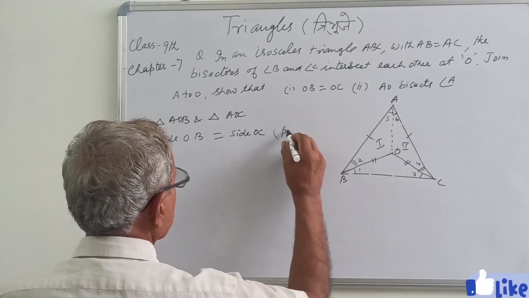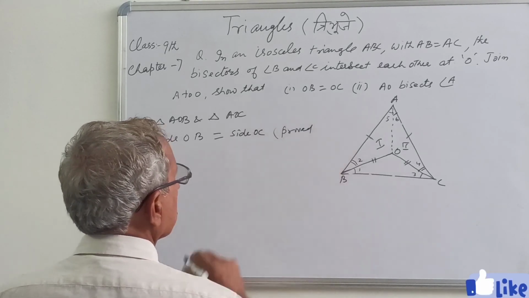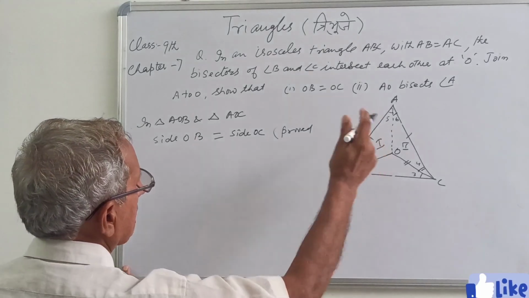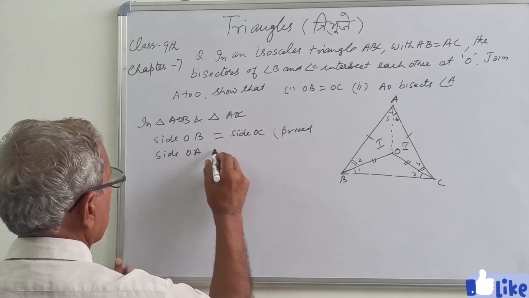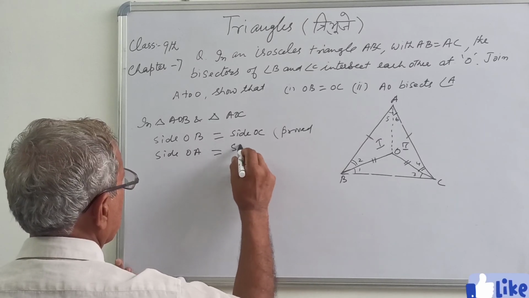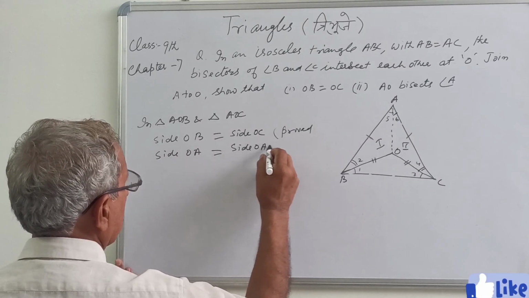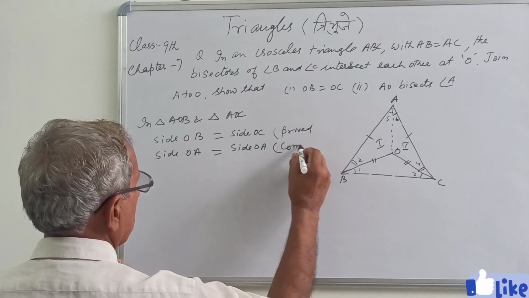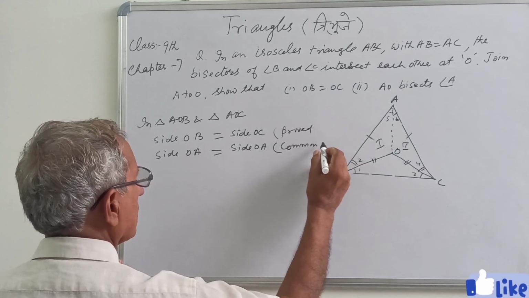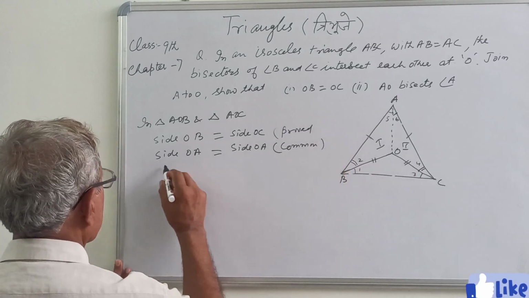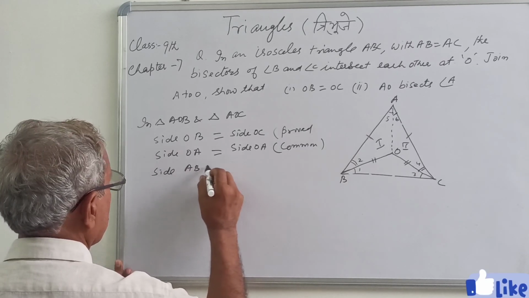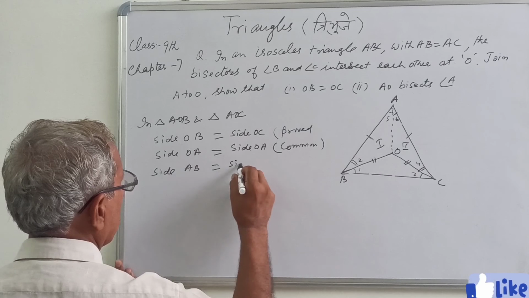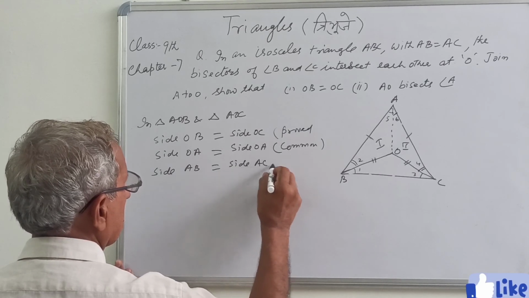Proved, already proved. Side OA equal to side OA, common side. Side AB equal to side AC, given.